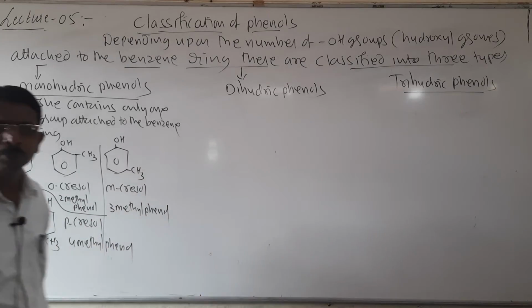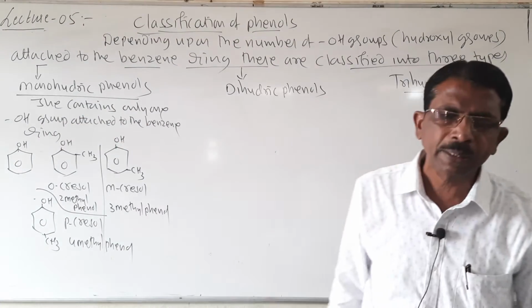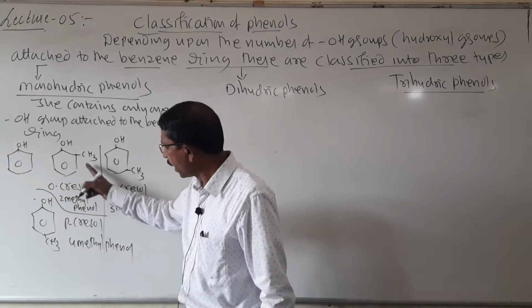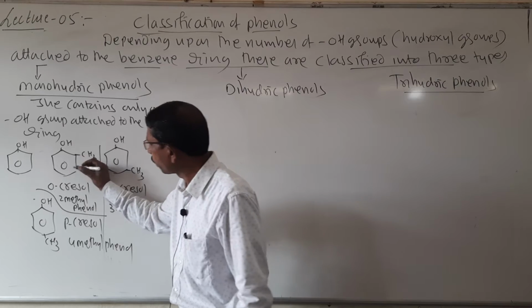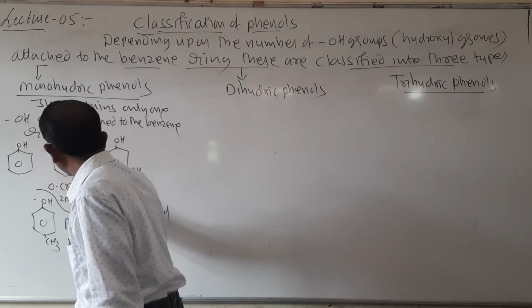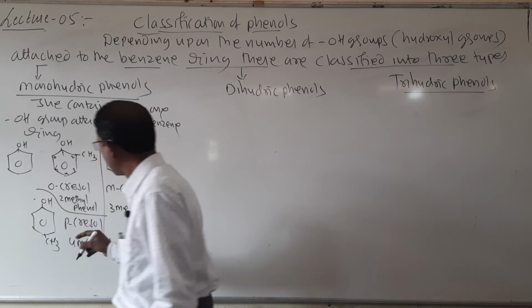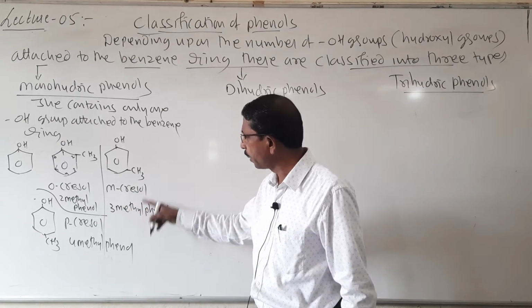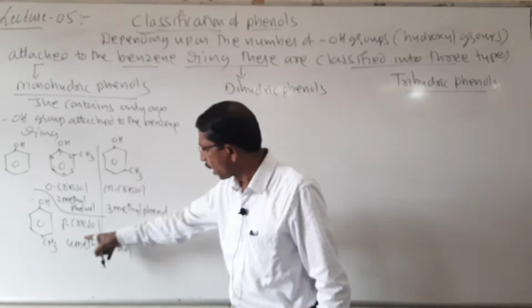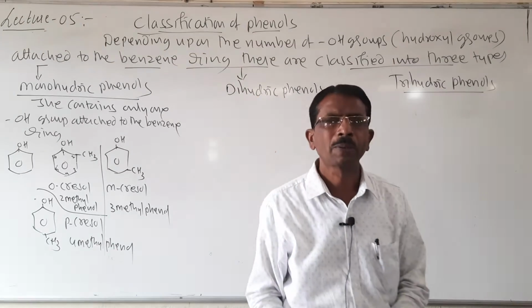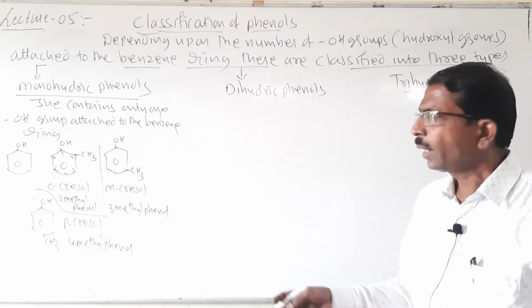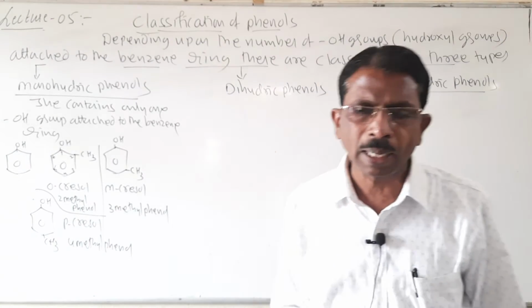Look here students, these are the IUPAC names and their common names. Orthocresol is 2-methyl phenol, metacresol is 3-methyl phenol, the third position, and paracresol is 4-methyl phenol. So both the common name and IUPAC name I have written here.